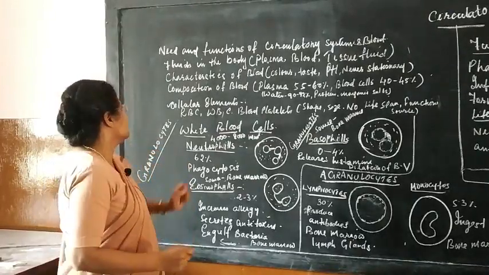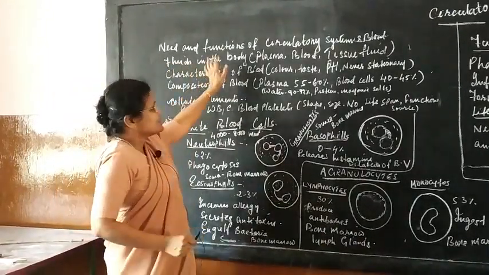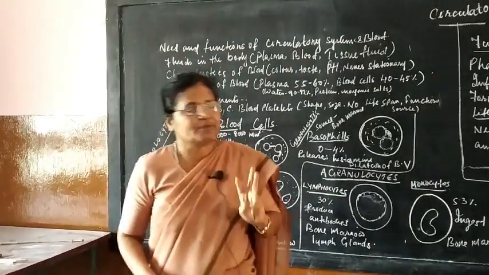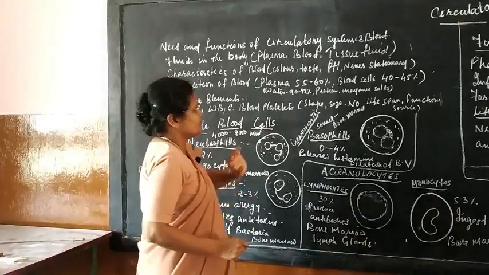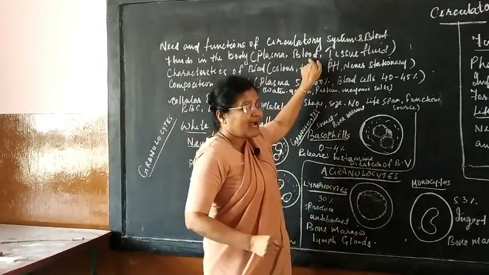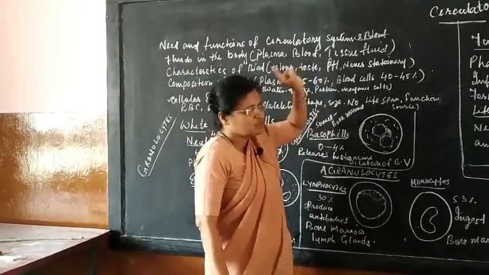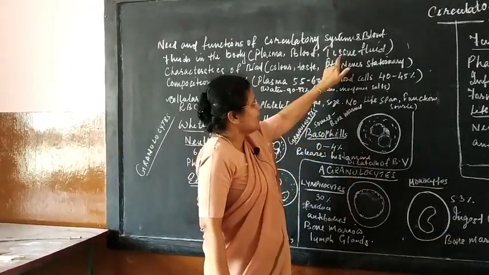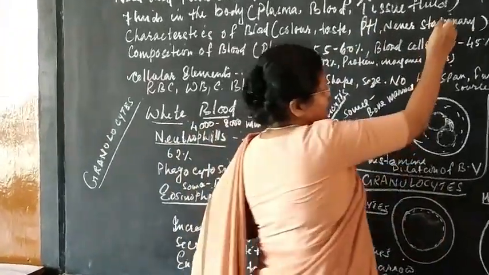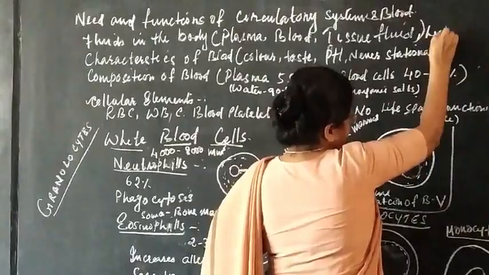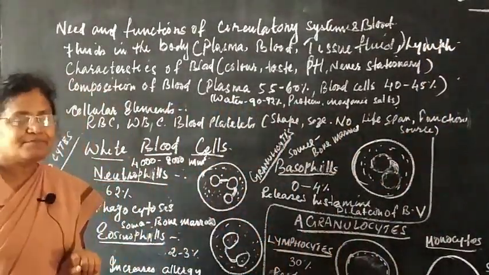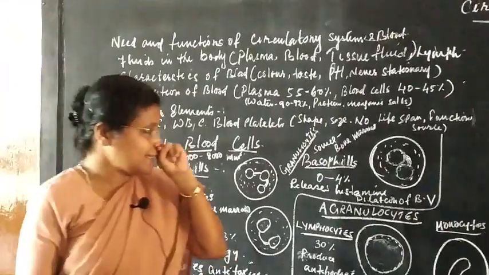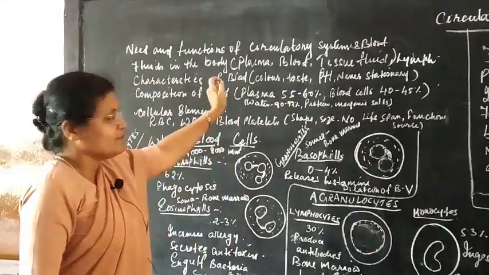Please go through that. Then we went about the 3 main types of fluids present in the body. One, the prime fluid, is your blood, which we are going to learn about. Then you have the tissue fluid. Then there is one more fluid called lymph. These are the 3 types of fluid present in the body. Right now we will learn a little bit.